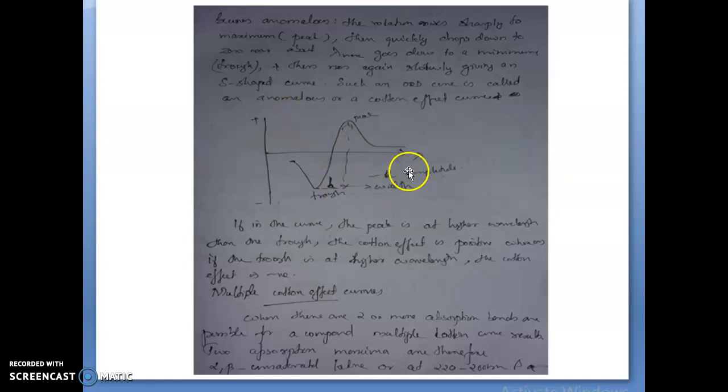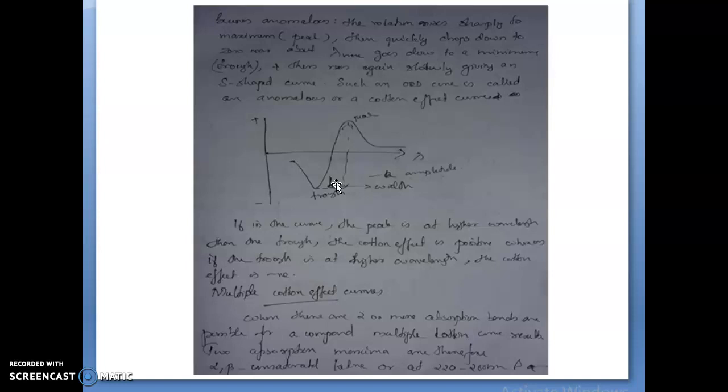If we come through the longer wavelength region and see first a trough and then a peak, it is a negative Cotton effect curve. The point at which the curve crosses the zero axis of rotation is at a wavelength very close to the UV absorption maximum. To obtain a suitable curve, compounds containing a carbonyl group in a chiral environment are used.